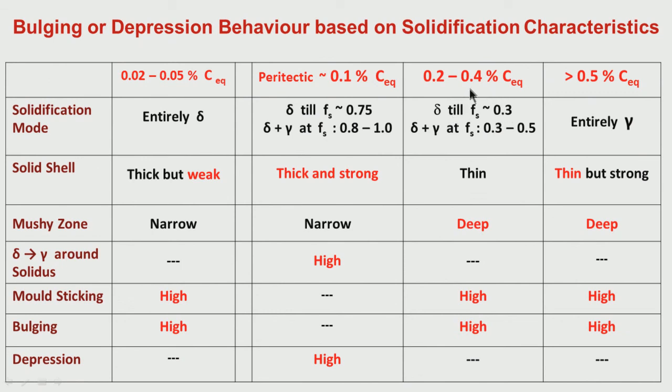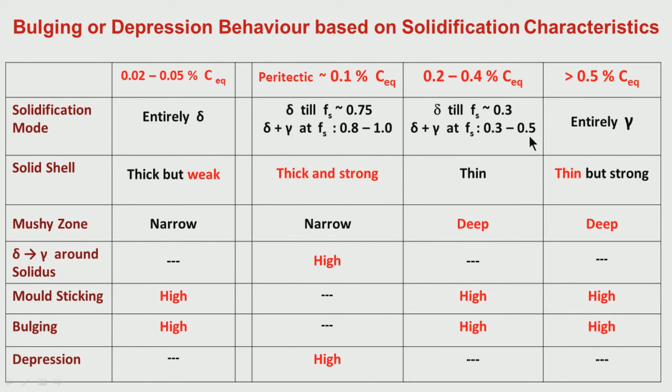Here, delta is initially there, and delta transformation will be present during solidification till about 0.3% solid. That means around 0.3% of solid fraction, delta starts transforming to gamma due to the peritectic reaction. So at this carbon concentration, there is initially delta formation, but delta to gamma transformation takes place around a solid fraction of 0.3 to 0.5.